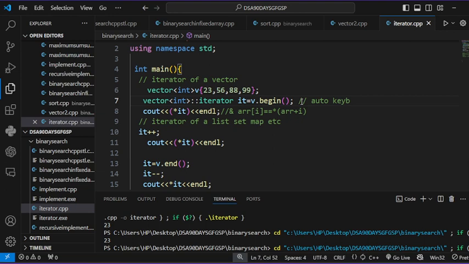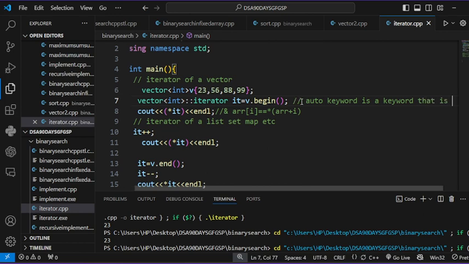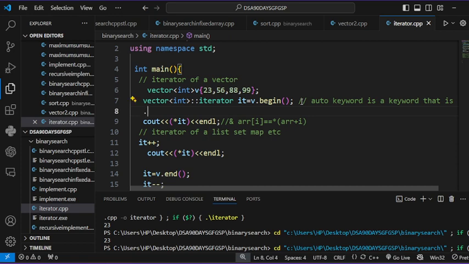The auto keyword is a keyword where the type is decided by the compiler.